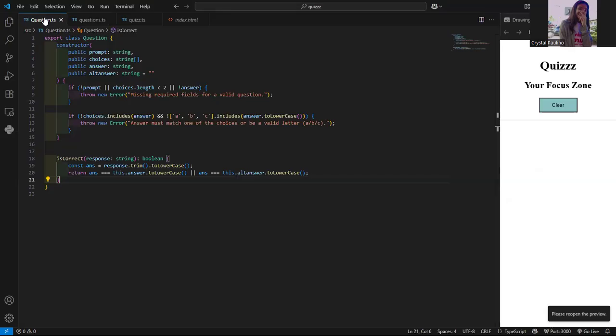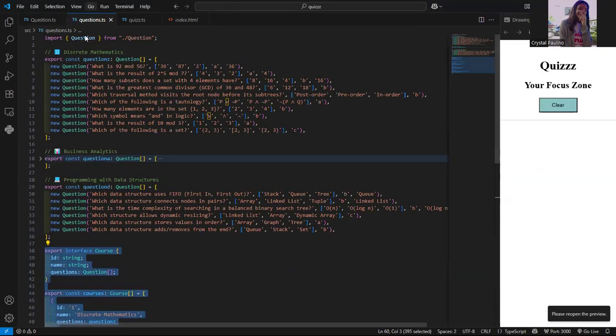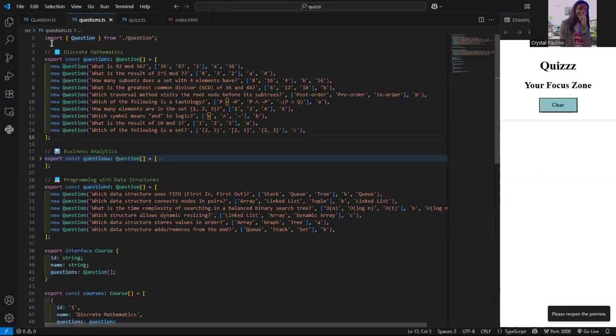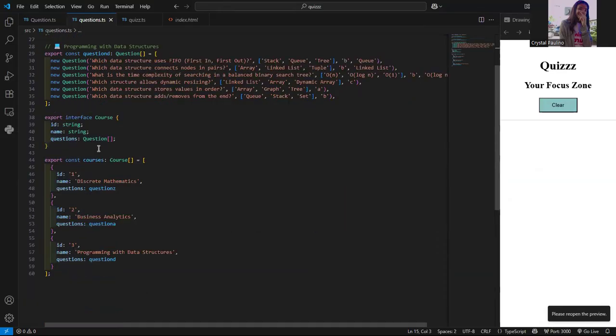So I want to show you the behind the scenes, just to explain something else. Here's where I created a class, which is really useful because it keeps consistency throughout the program. And this is the error validation part, and this is showing if the answer is correct or not. Now, I imported that class into this file where I created all the instances for all the questions and answers, and I divided those between the courses that I'm taking.